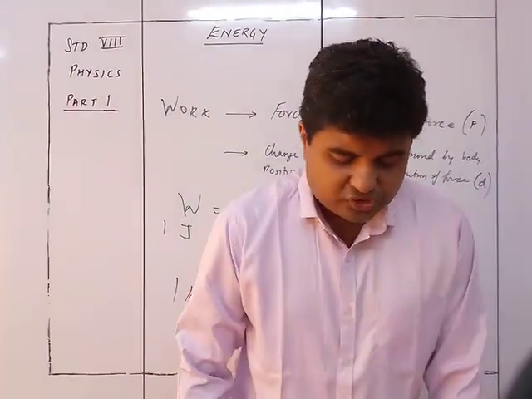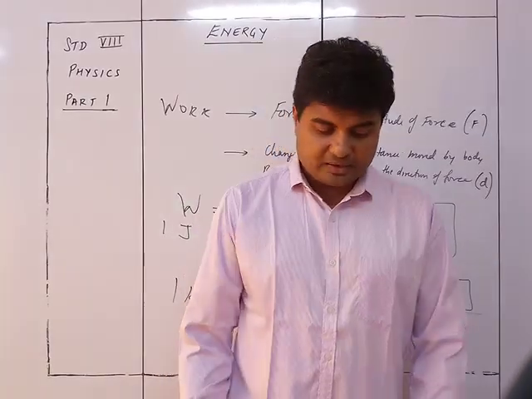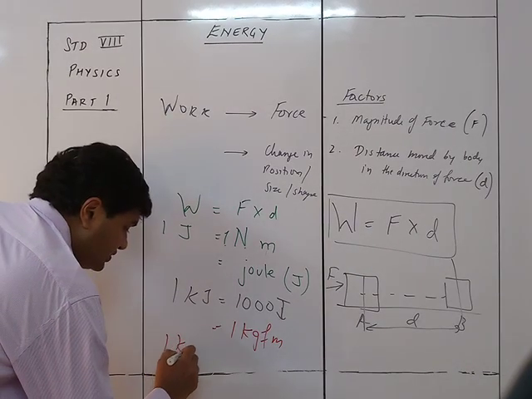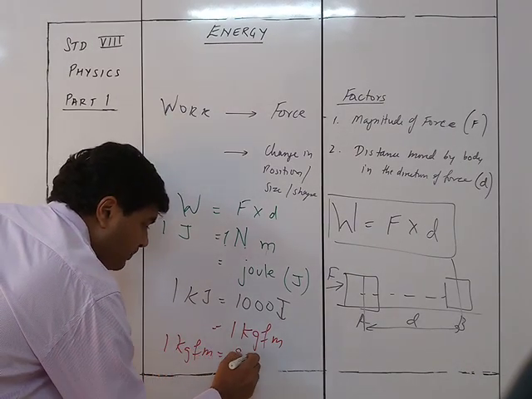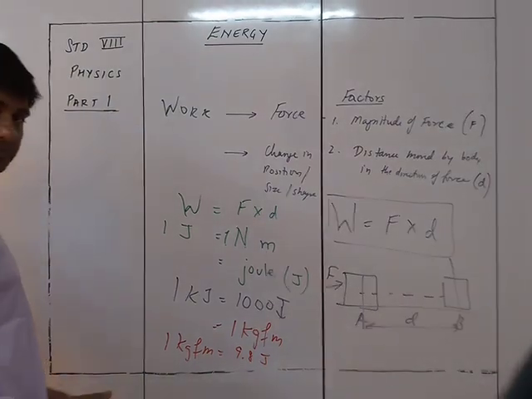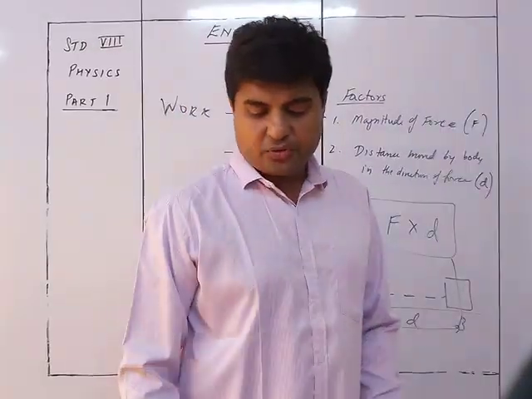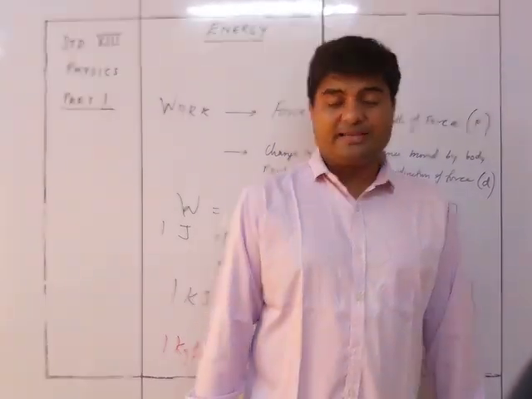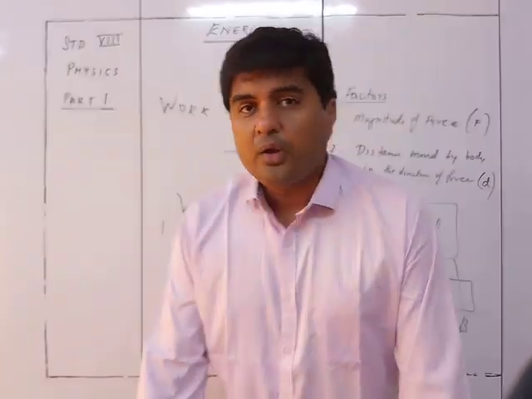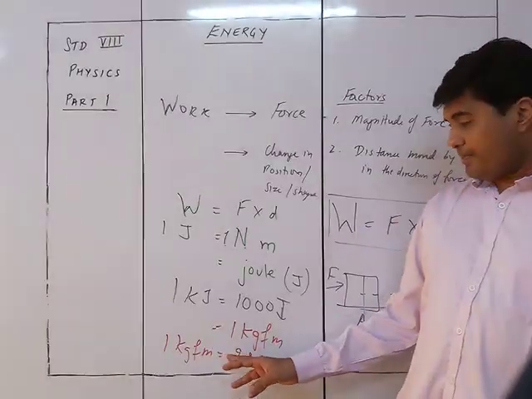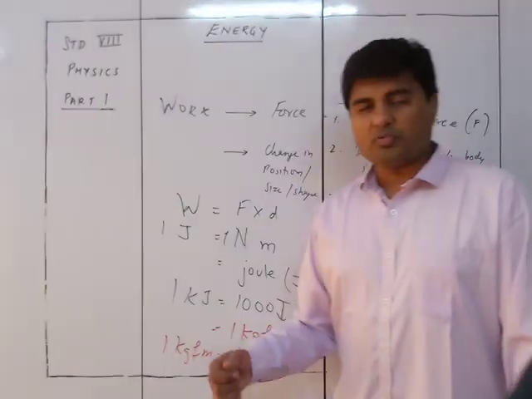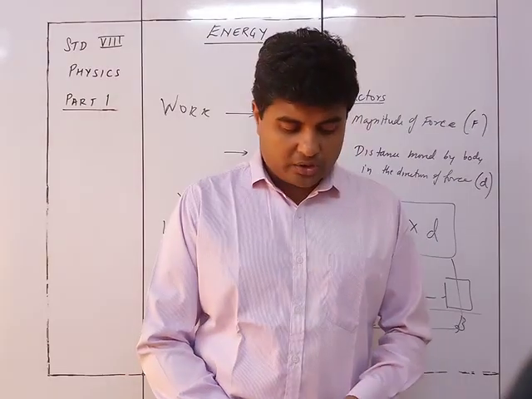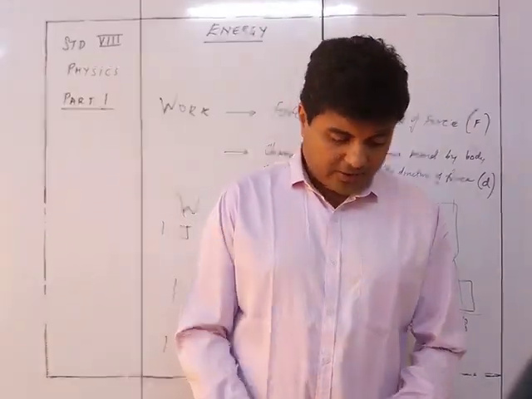Since 1 kgf is equal to 9.8 Newton, 1 kgf meter is 9.8 Newton into meter, or we can say that 1 kgf meter is equal to 9.8 joule. Okay, because of 9.8 being the gravitational force, 1 kgf is equal to 9.8 Newton. Therefore, 1 kgf meter will be 9.8 Newton into meter, that is 9.8 joule. Assuming that the force of gravity on Earth on a mass of 1 kg is 9.8 Newton.